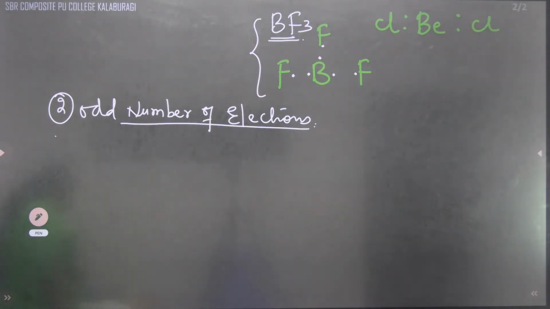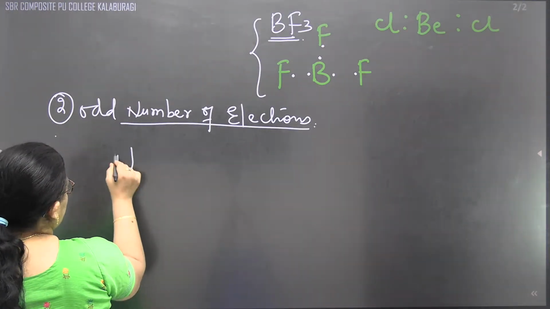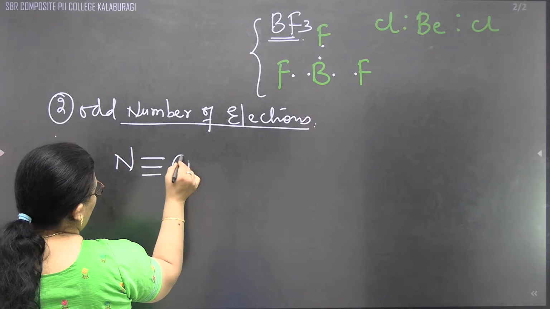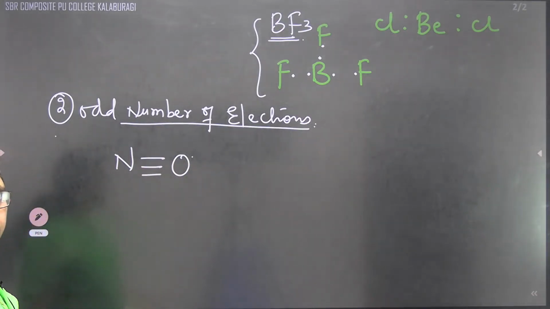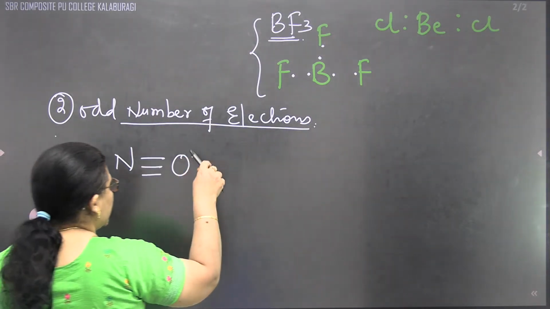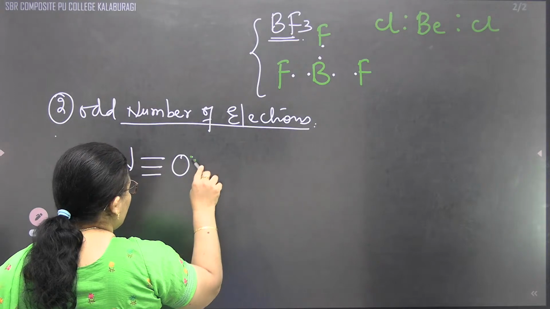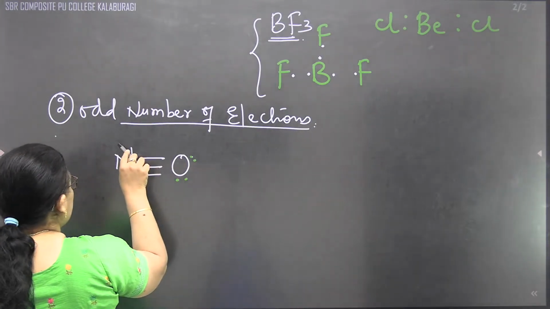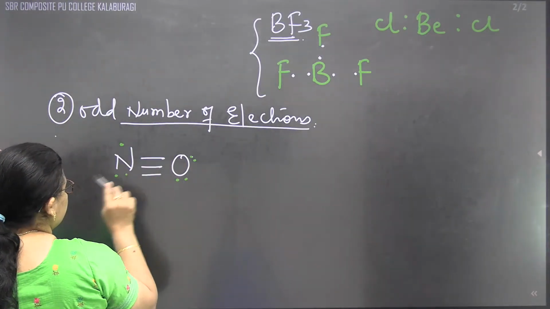If I write NO, that is N triple bond O. In the NO molecule, the oxygen contains 4 lone pair electrons, but nitrogen contains 3.